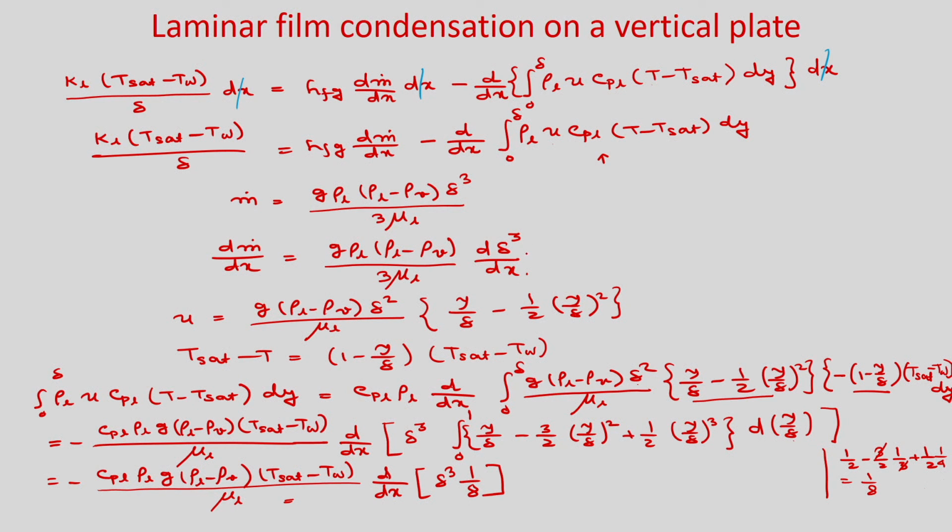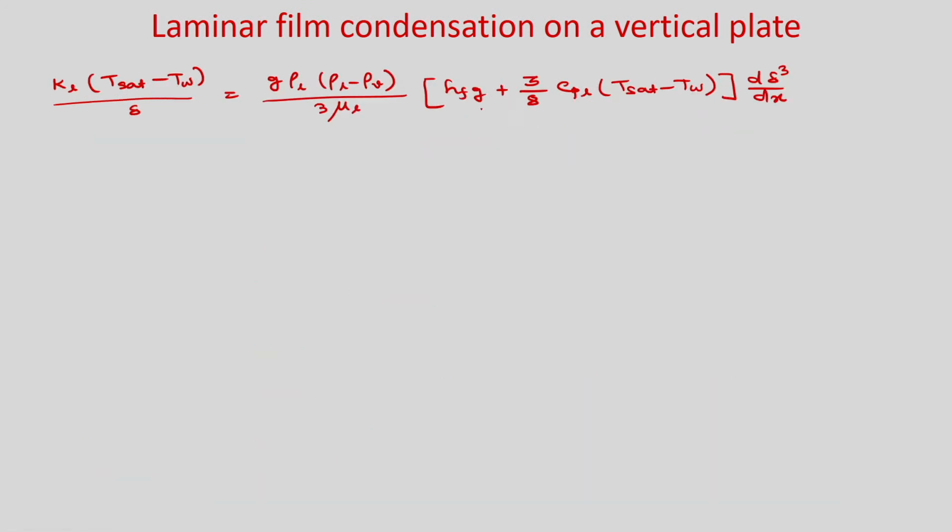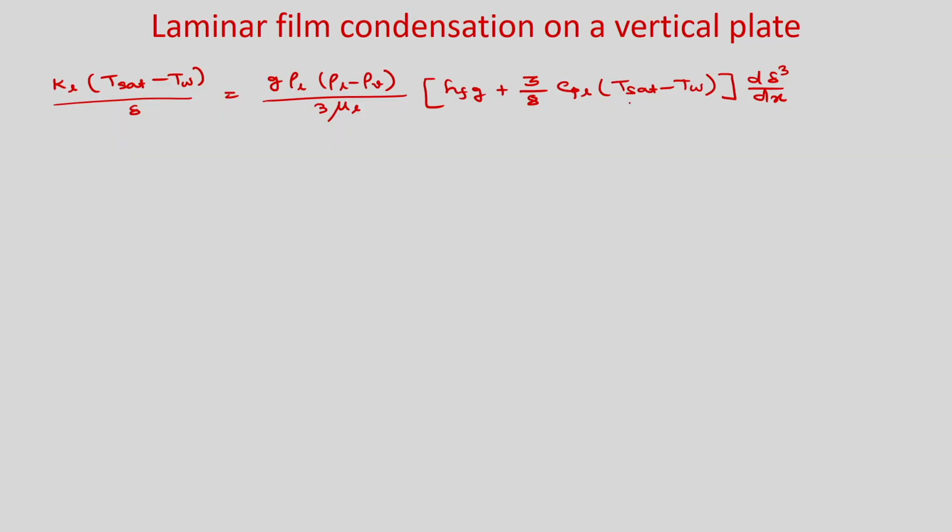So, that we have taken common, and here minus is there and here minus is there. So, it will become plus. So, with that you can write as h_fg plus 3 by 8 C_PL (T_sat minus T_w). So, you can see when we consider the sensible heat, one additional term is coming as 3 by 8 C_PL (T_sat minus T_w) with the h_fg.